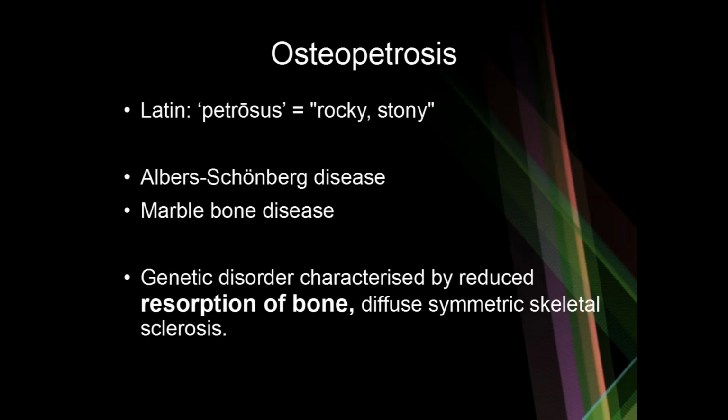Third and last topic for today is osteopetrosis. So in Latin, petrosus means rocky or stony. The other names for this disease are, one is Albers-Schoenberg disease, second is marble bone disease. It is a genetic disease characterized by reduced resorption of bone, leading to diffuse skeletal sclerosis.